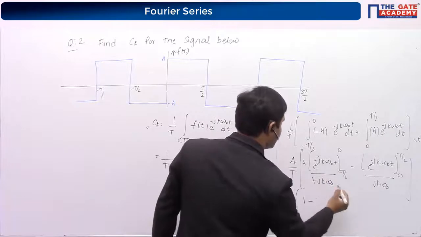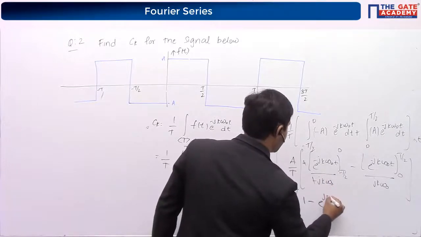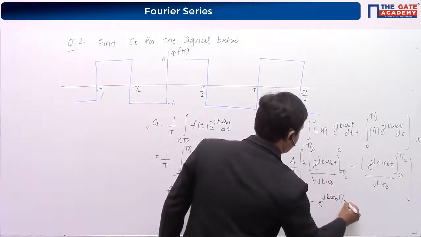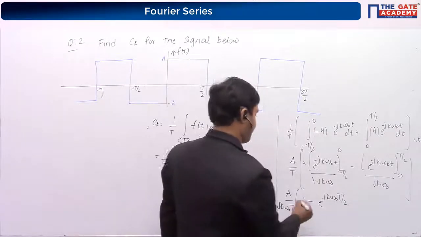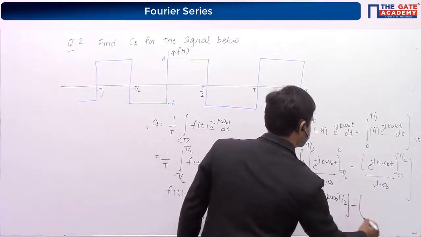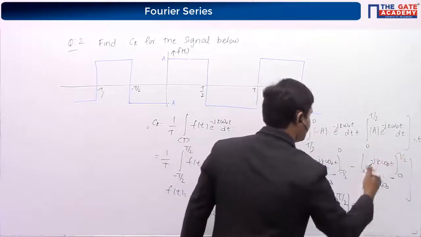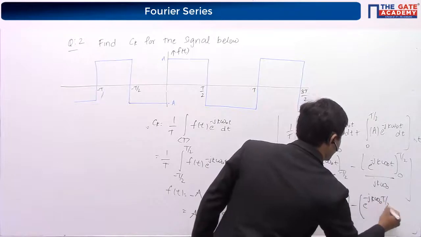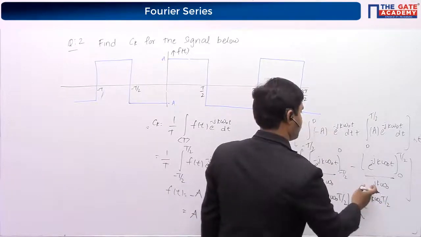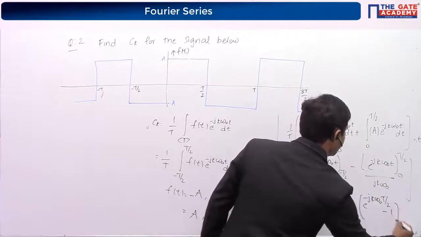Minus, if I put minus T by 2, it is e power j k omega naught T by 2. Minus, if I put T by 2, it is e power minus j k omega naught T by 2. If I put 0, it is 1.